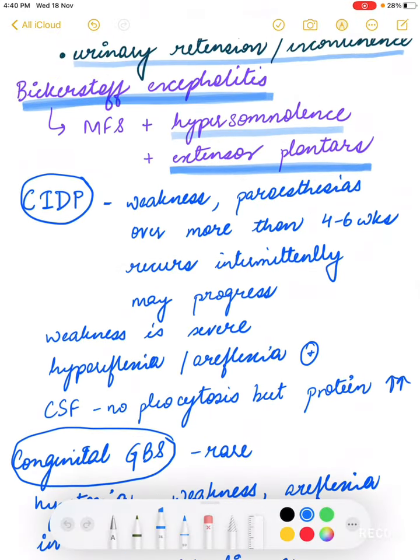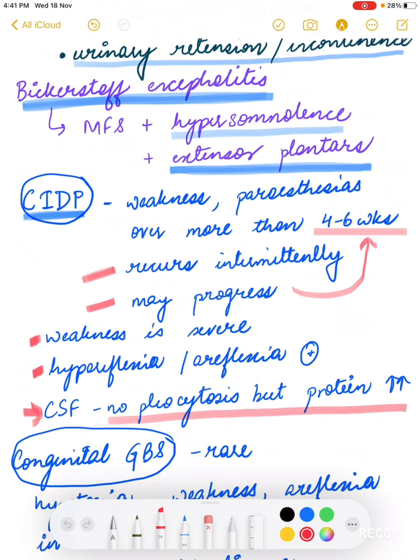So I was talking about chronic inflammatory demyelinating polyneuropathy. In this also weakness and paresthesias are present, but these are present for more than 4 to 6 weeks, and these might recur, or this may be a progressive disease. So if the disease is progressing more than 4 to 6 weeks, or if the disease is occurring intermittently, then we label it as chronic inflammatory demyelinating polyneuropathy. We must remember that the weakness is more severe and hyporeflexia or areflexia is present. Also, in CSF, there will be no pleocytosis, but the proteins will be increased.